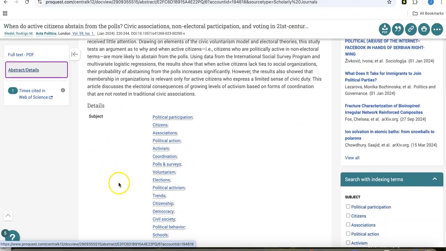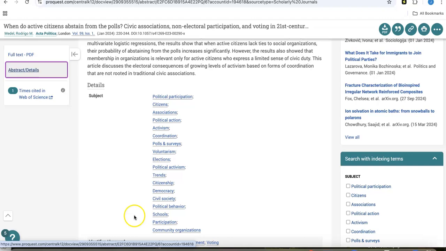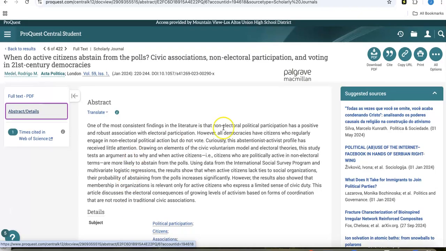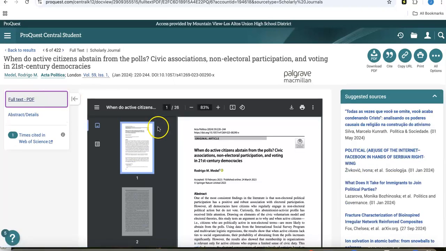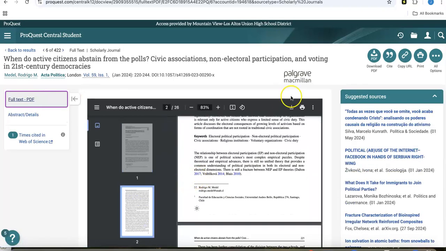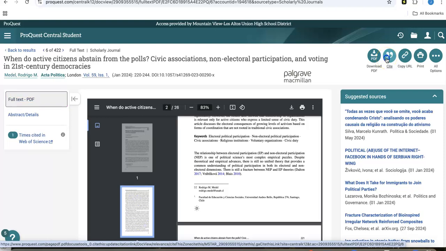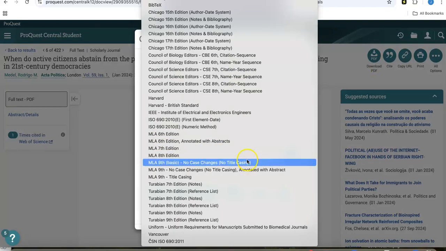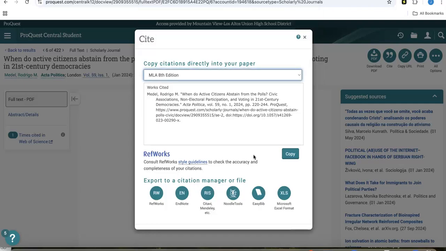There are also some other useful things here in the details, including other search terms that you can use, identifiers, titles, page numbers, that kind of stuff, as well as other suggested sources there on the right-hand side. If you decide that this is the right article for you, up here in the right-hand corner, there's tools to print, download the PDF, to copy the URL so that you can access it in the future, and also a really excellent citation tool that gives you lots of options for formatting so that you can have a fully formatted citation to copy and paste right into your works cited.